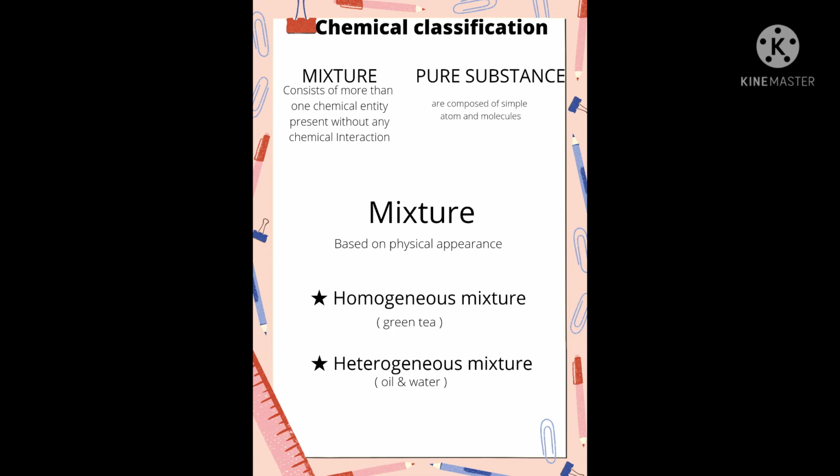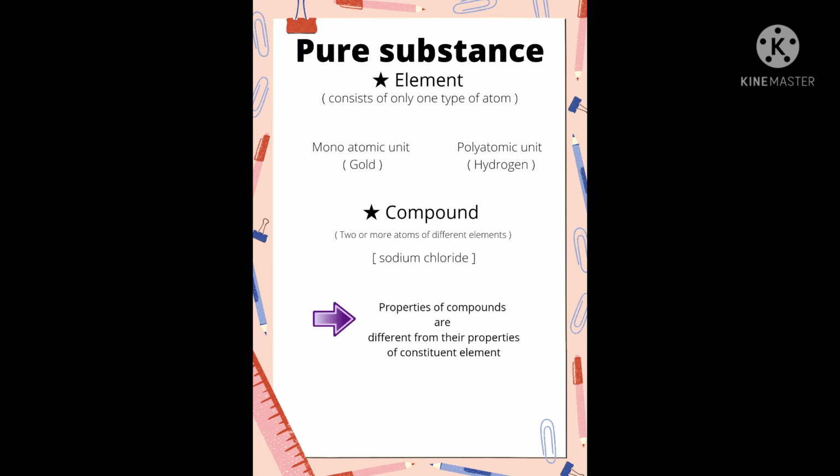Now we can move on to another chemical classification of matter called pure substance. Pure substances are composed of simple atoms or molecules. Pure substances are further divided into element and compound. An element consists of only one type of atom. Based on the number of atoms present, elements can be further classified as monoatomic units and polyatomic units. Examples of monoatomic units are gold and copper, and examples of polyatomic units are hydrogen, phosphorus, and sulfur.